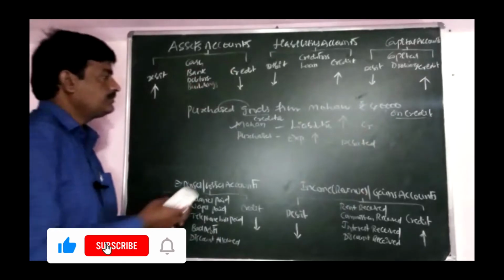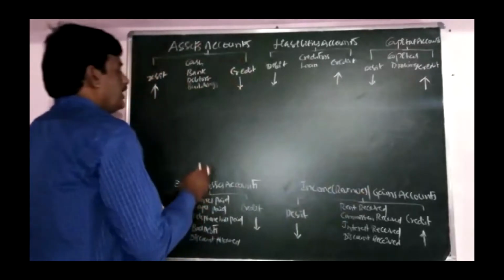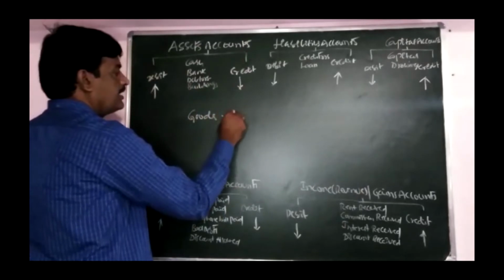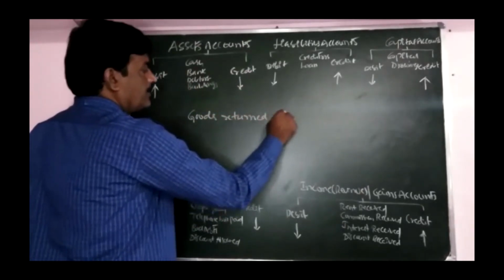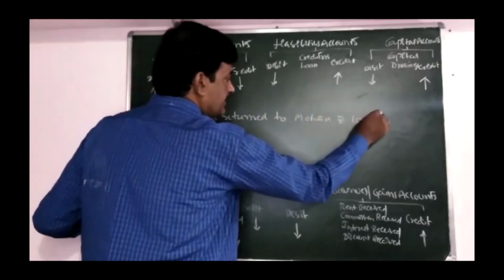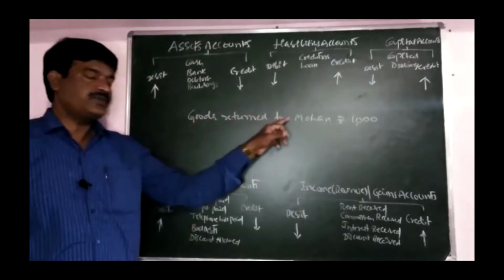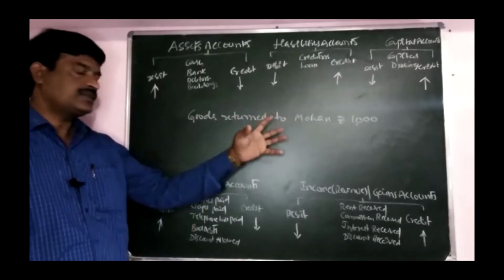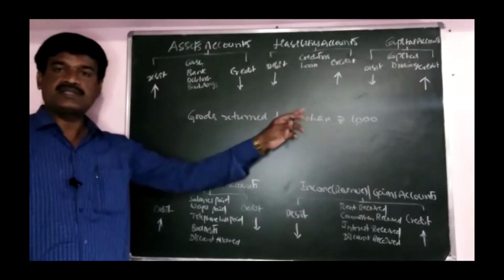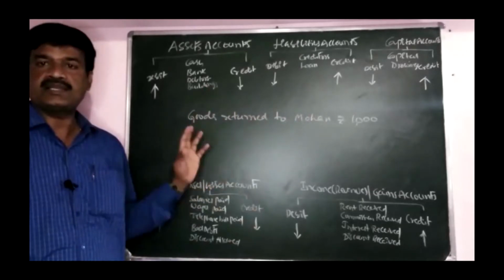Now next transaction. Goods returned to Mohan, rupees 1,000. What is it? Goods are returning to Mohan. Why? Because some goods may be damaged. That is why we are returning goods to our supplier. Goods returned to supplier is nothing but purchases returns.